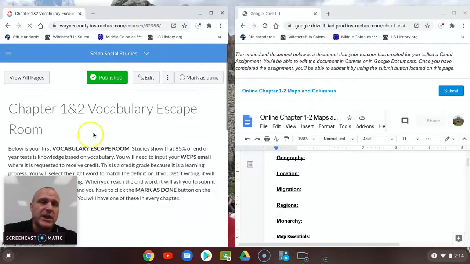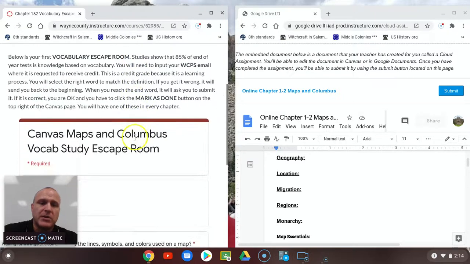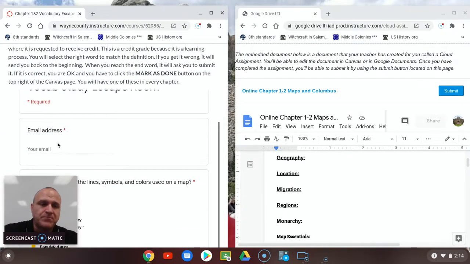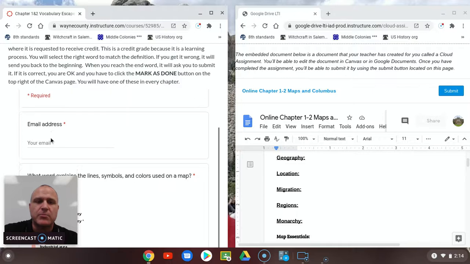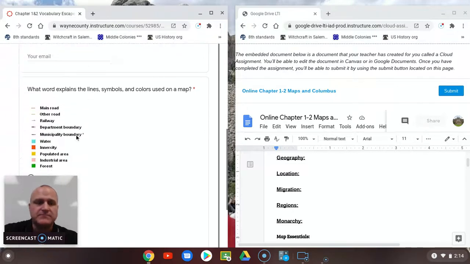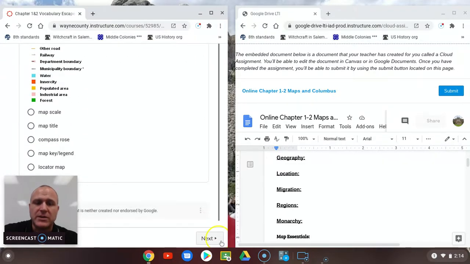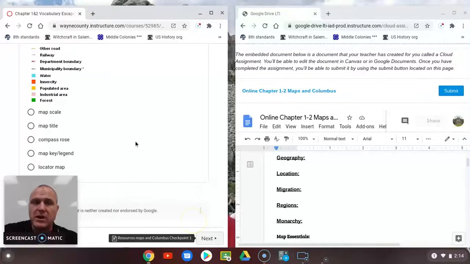The next thing that you're going to have to do is what we call a vocabulary escape room. Now, you're going to have to put in your school email address. Very, very important. Now, I log these. I'm going to give you our participation grade for doing these vocabulary escape rooms. The key with these is this. If you answer correctly and press next, you move on. If you answer it incorrectly and press next, it brings you back to the beginning.